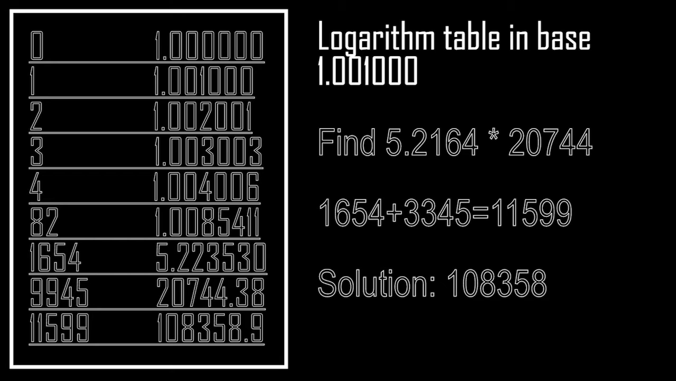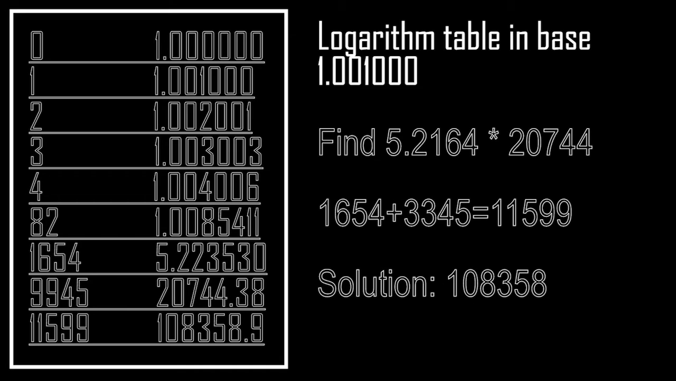For example, let's find 5.2164 times 20,744. We have to find the logarithms. The table says that the logarithm of 5.2164 is 1654, and the logarithm of 20,744 in the table is 9945. Now we have to sum the logarithms. Here we have that 1654 plus 9945 is equal to 11,599, meaning that 5.2164 times 20,744 is equal to 108,358.